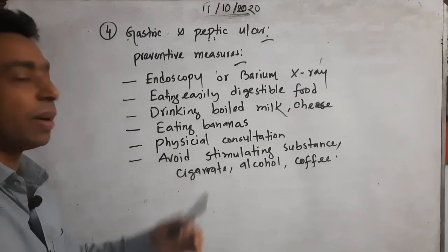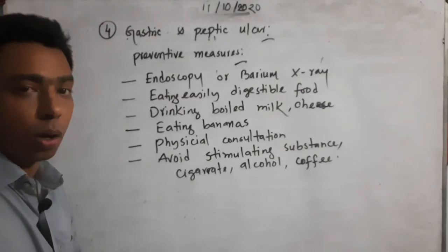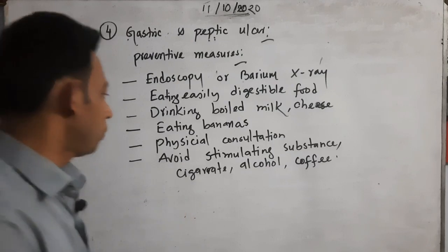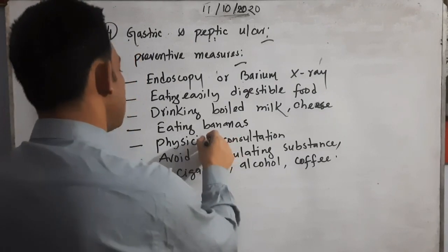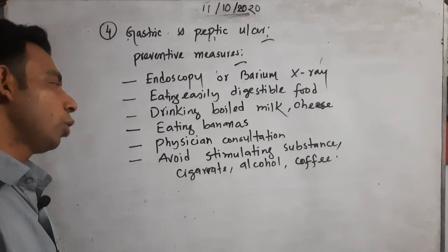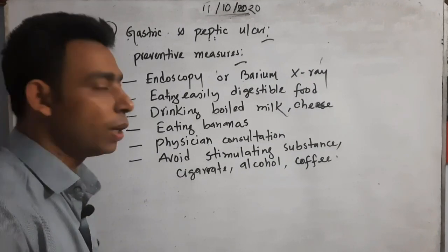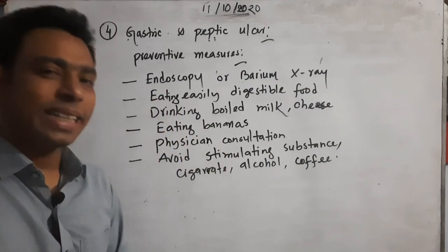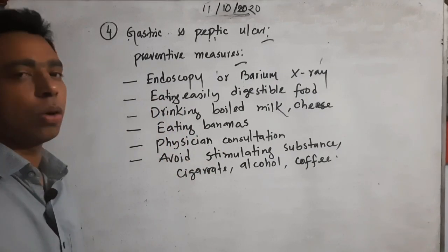Eating bananas is very important to cool down and keep the balance. Physician consultation is important for all kinds of disease. I told you about stimulating substances like cigarettes, alcohol and coffee. So this is the fourth number: intestinal disorder, actually gastric and peptic ulcer.